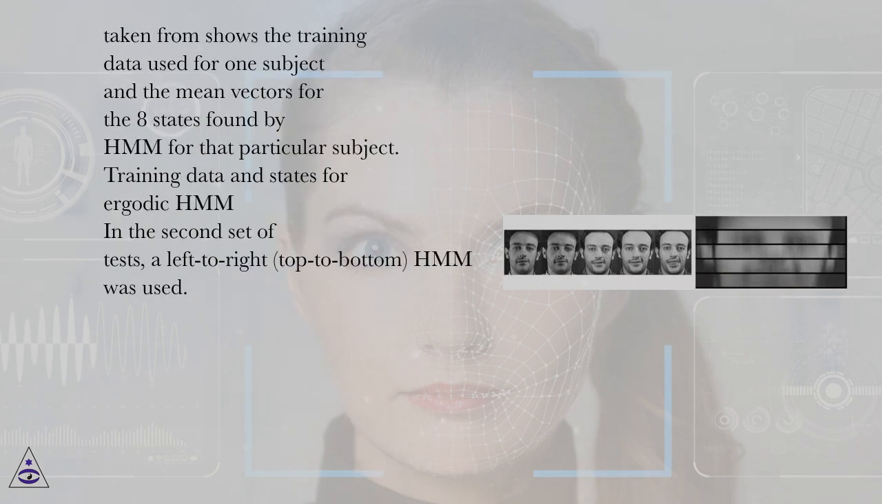The figure shows the training data used for one subject and the mean vectors for the 8 states found by the HMM for that particular subject. Training data and states for ergodic HMM.